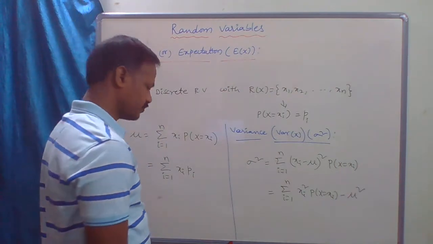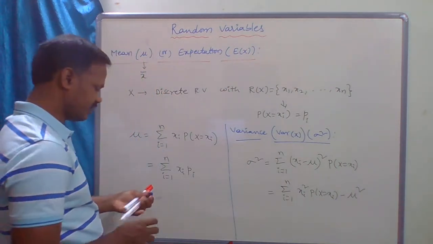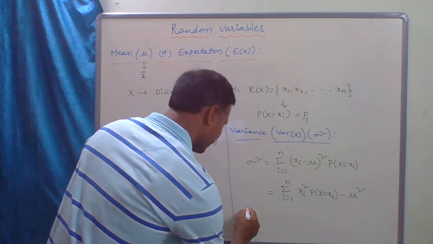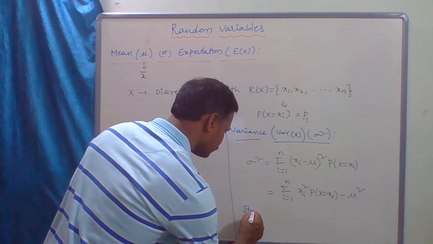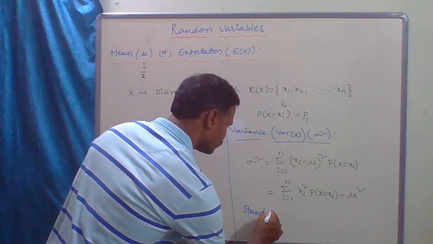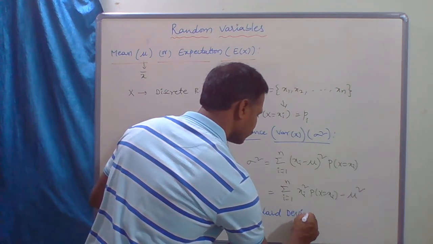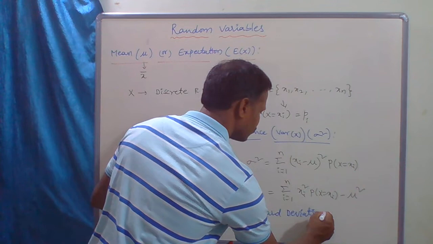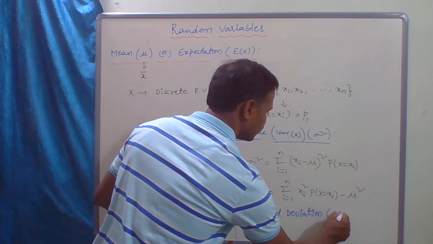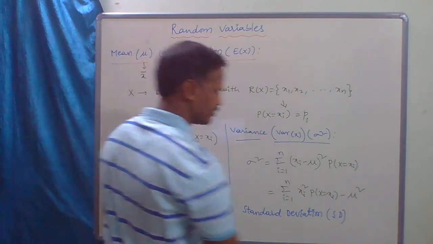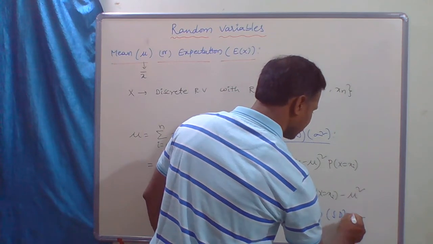Next, standard deviation, SD. It is denoted by sigma.